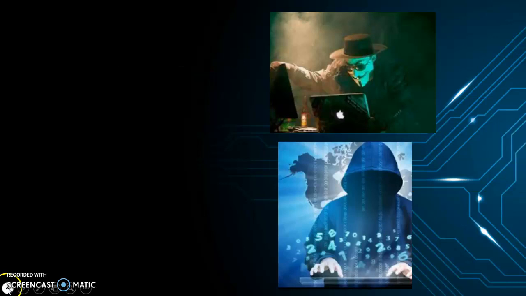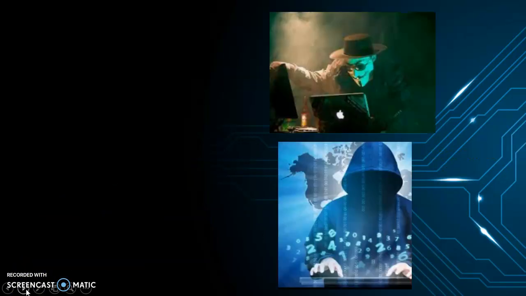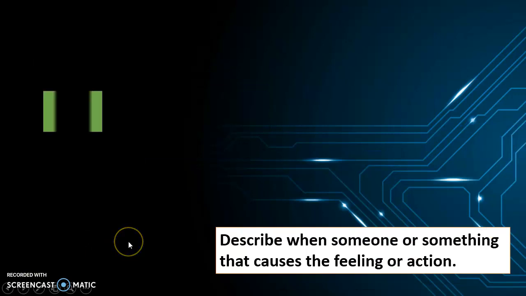But also we don't have just adjectives with ed and ing forms. We can use verbs as well, both in the ing or ed forms, and use them as adjectives. We have, for example, searching, verifying, stealing in the ing form, or confirmed, proved, and dismissed in the ed form. These verbs can be used as adjectives as well. Let's see some examples.